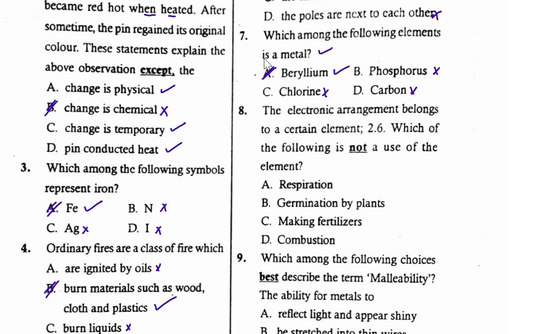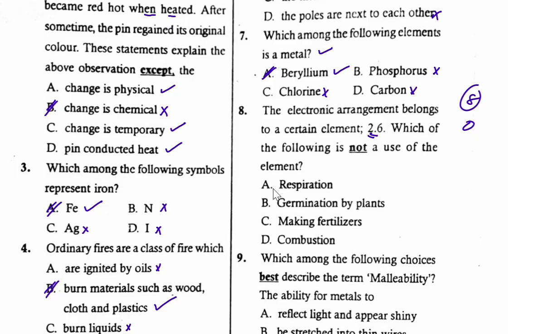The electronic arrangement belongs to a certain element. We have 2, 6. Each of the following is not a use of the element. So first of all, we need to know which element is this. So 2, 6, we add these electrons, 2 plus 6, we get 8. We know that the element which is number 8 is oxygen. And therefore, we need to look at which one of the following is not a use of the oxygen.